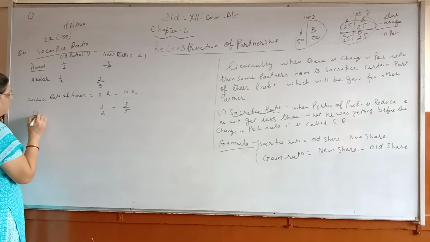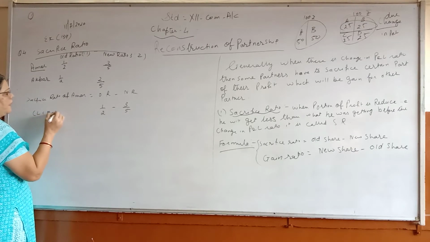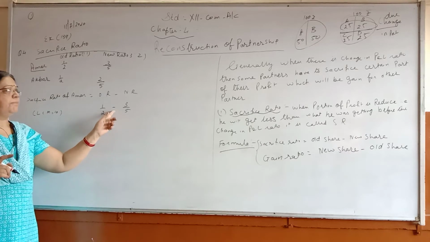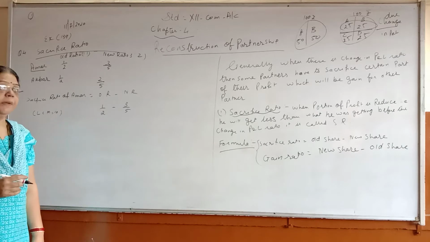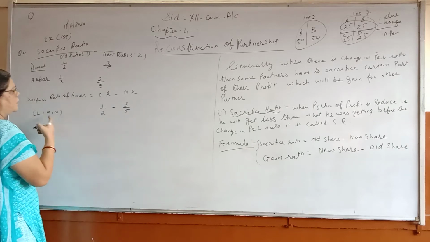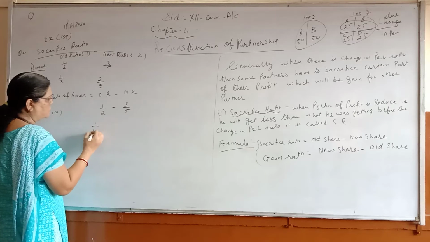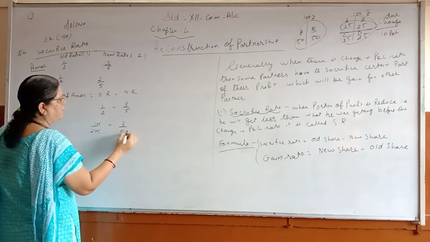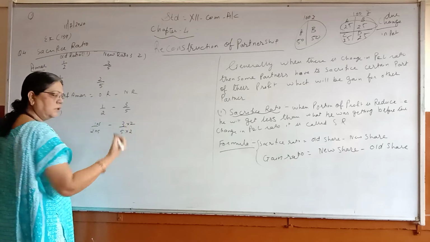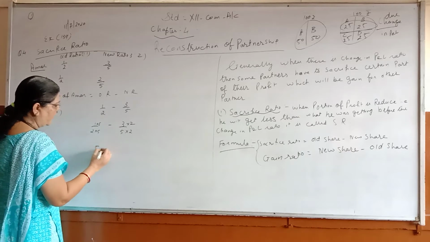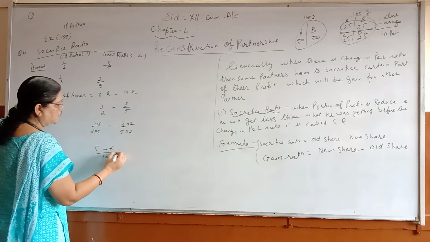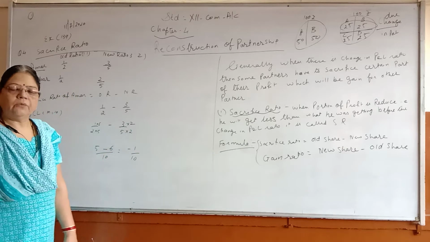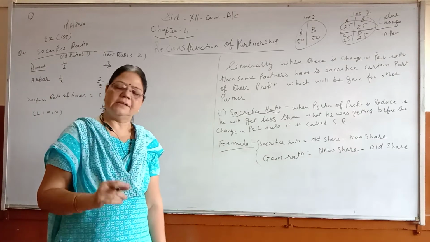What will be the LCM here? Only one sum I will show you, then you have to find out the LCM and then do the subtraction. In subtraction we find the LCM to make the denominators equal. So here children, you will get 10. So 1 upon 2 multiplied by 5, minus 3 upon 5 multiplied by 2. 2 fives are 10, here also 10. Here you will get 5 minus 6 upon 10. So you will get minus 1 upon 10.